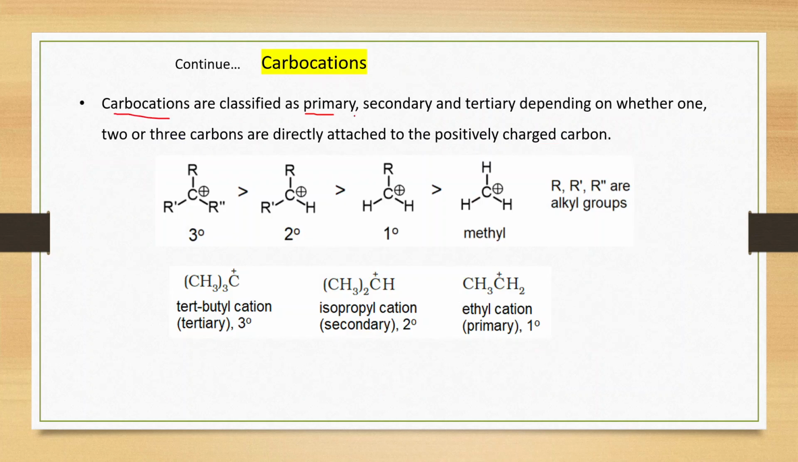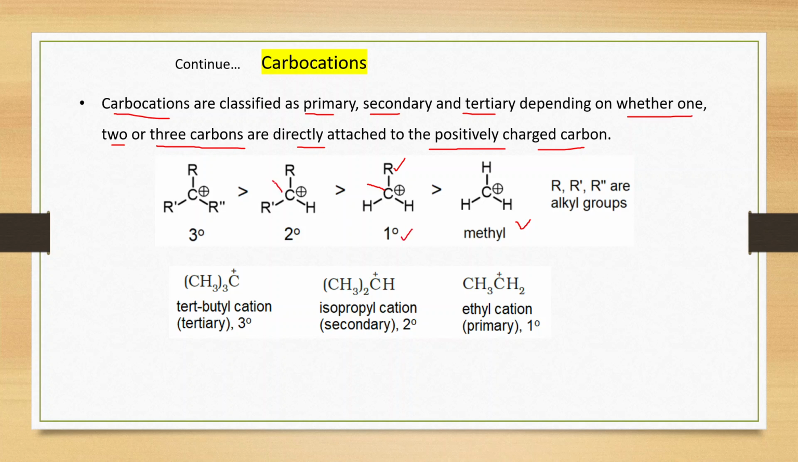Carbocations are classified as primary, secondary and tertiary depending on whether 1, 2 or 3 carbons are directly attached to the positively charged carbon. See, we have discussed about this methyl carbocation. Okay. Now, in case of primary carbocation, this carbon bears the positive charge, and to this carbon one alkyl group is attached. So we can say this is primary carbon, and the positive charge is present on the primary carbon. So this is known as primary carbocation, or this is also known as 1 degree carbocation.